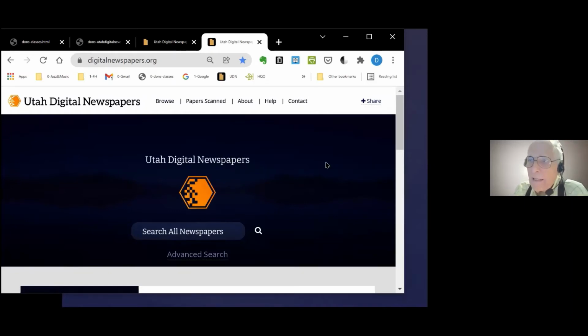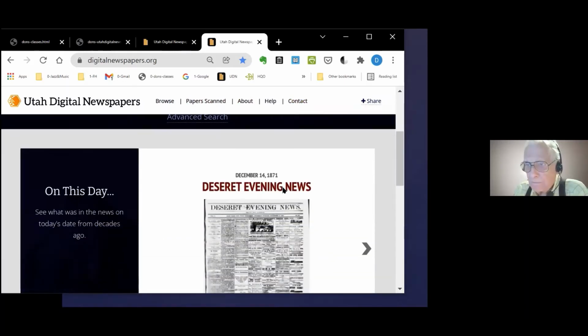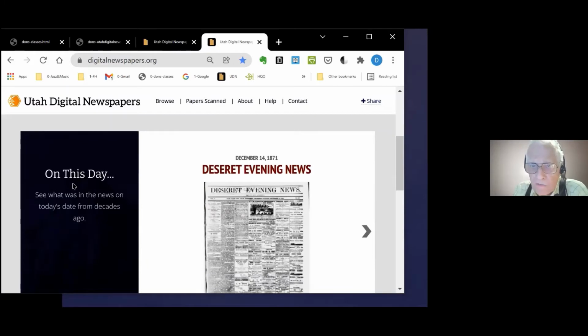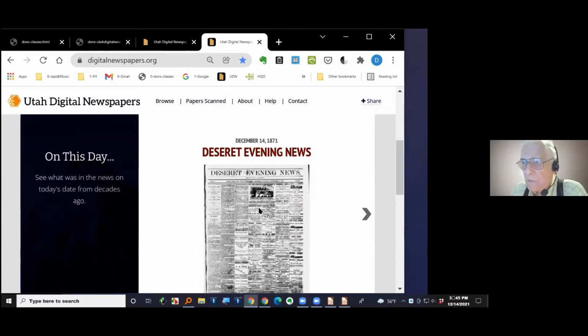Now, on the home page, we've looked at those labels across the top. Let's just scroll down on the home page. First of all, on this day, and I didn't check these dates, but I assume they're today's date, which is the 14th of December. There's the Deseret Evening News. I don't know which year that one is, but that's the Deseret Evening News.